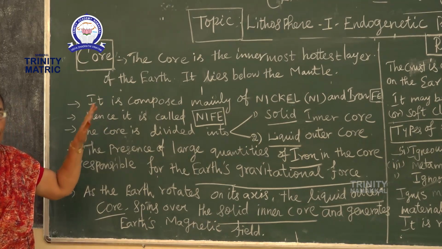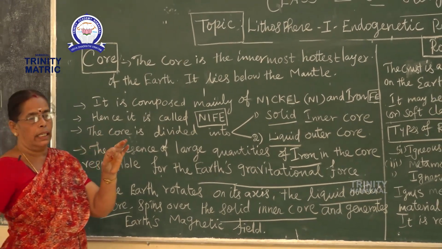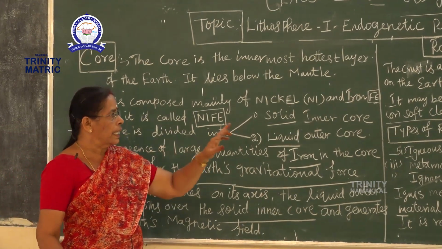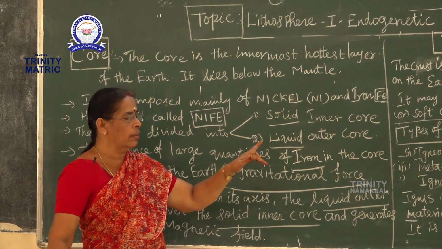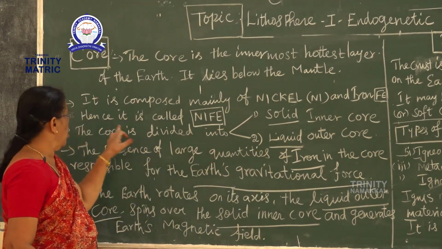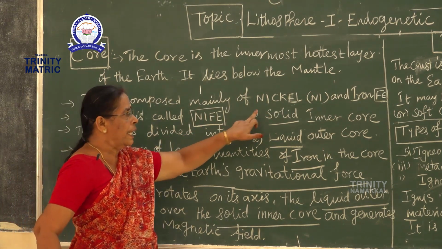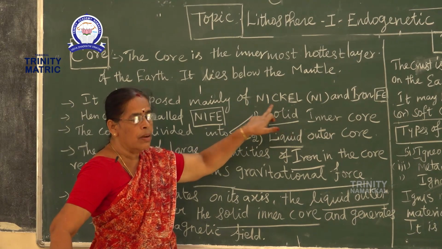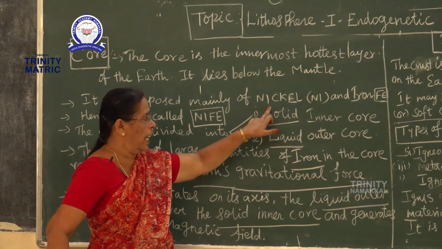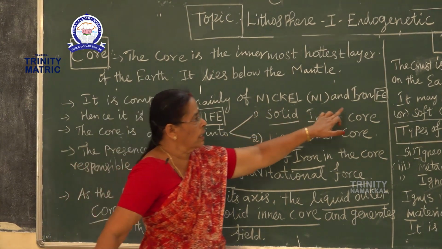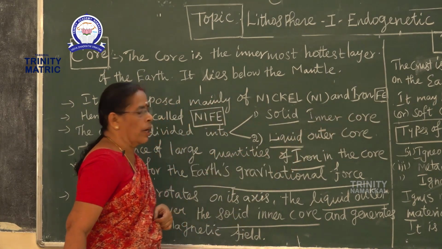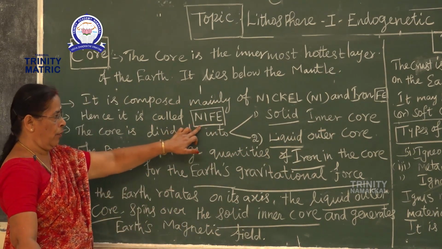It is composed mainly of nickel, Ni, and iron. Hence it is called Nife: Ni for nickel, first two letters, and Fe for iron. So it is called Nife.